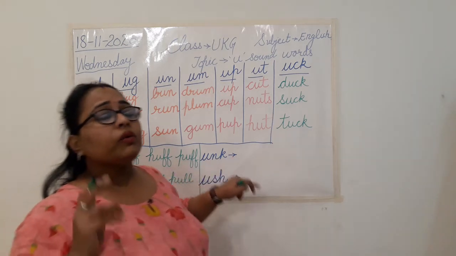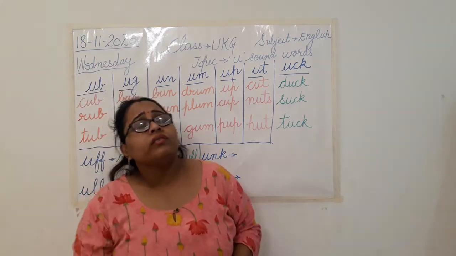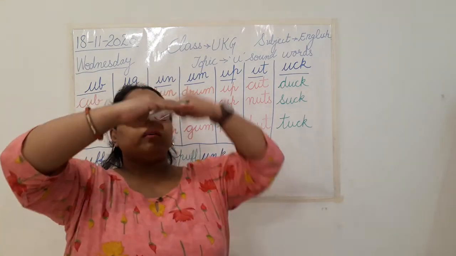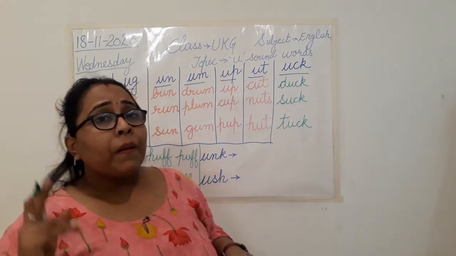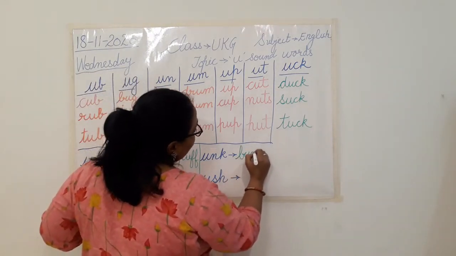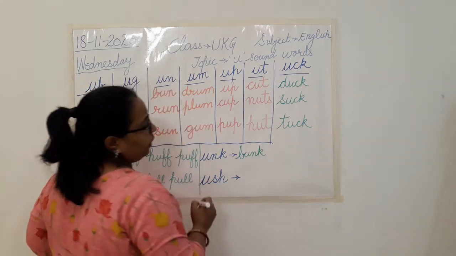So unk, do you remember when I taught you unk sound? I told you there is a type of bed which is one over the other. What we call that? Bunk. Yes, bunk. It's a bunk bed.